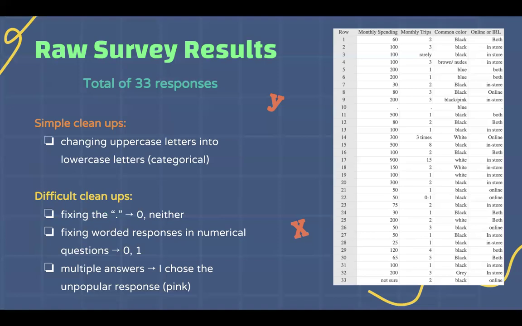And another problem we had was that some people put multiple answers for their survey responses. So as you can see in the same area that I was talking about, the column for monthly trips, in row 22, someone put 0 to 1, and we just decided to put this response as 1. And for the common colors, there is someone who put both black and pink. And since the majority of the answers were black, I decided to go with the unpopular response and choose pink.